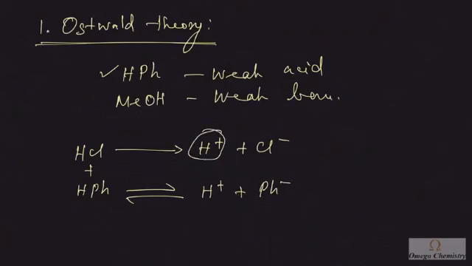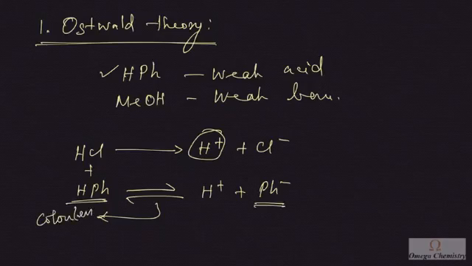H plus ion concentration will be greater in the solution due to the complete ionization of HCl, which will retard the ionization of phenolphthalein. So the reverse reaction will be more favorable, and the reaction will go in this direction. So unionized HPh, that is phenolphthalein, will be present in the solution, and the unionized phenolphthalein is colorless.